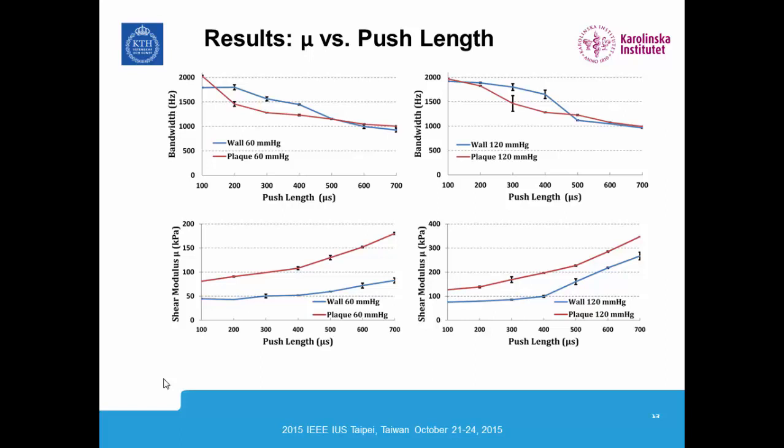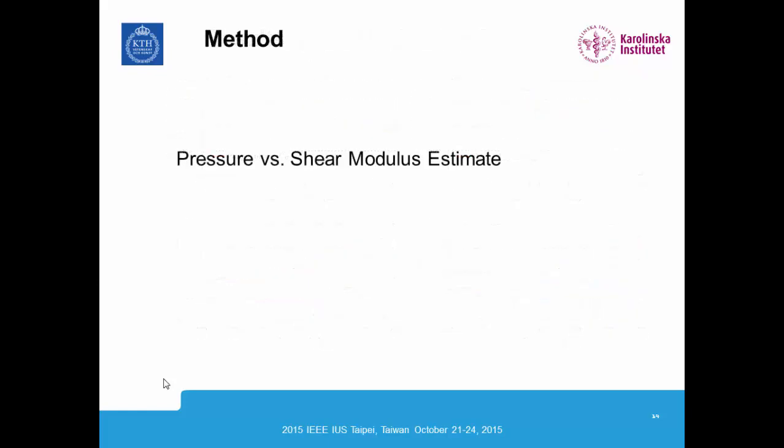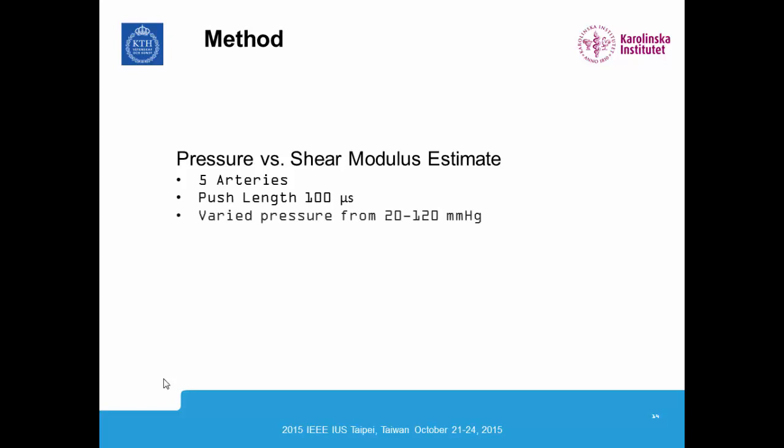So we decided to use the shortest push length, 100 microseconds, for our next experiment, where we looked at the pressure versus the shear modulus estimate for all 5 arteries. We used 100 microseconds, and we varied the pressure in the artery from 20 to 120 millimeters mercury. And we estimated the shear modulus in the wall and simulated plaque.